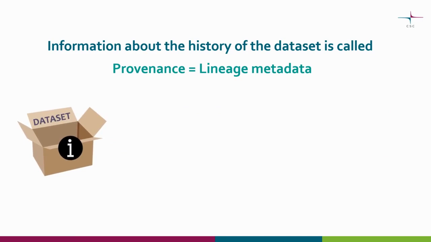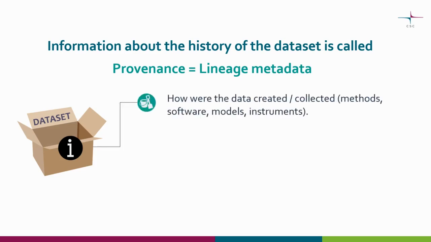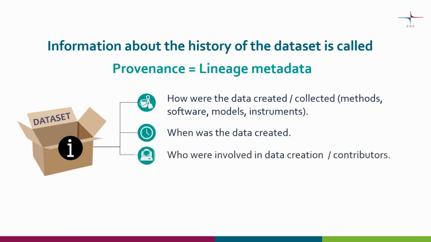What lineage metadata is needed depends on your data type and research field, but you should include at least the following. How were the data generated or collected? For example, what methods, models, software, or instruments were used? Does the dataset contain reused data from someone else which has been combined with your data? When were the data created or collected? Who were involved in the data collection or generation?